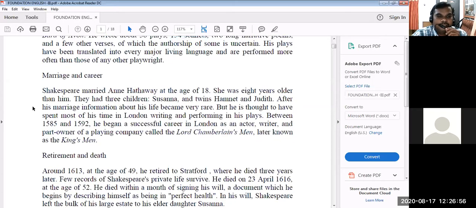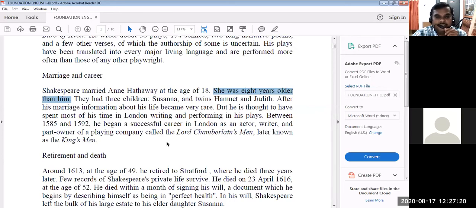He married Anne Hathaway at the age of 18. In history, we are informed she was 8 years older than him. That means she was maybe 25 years old.